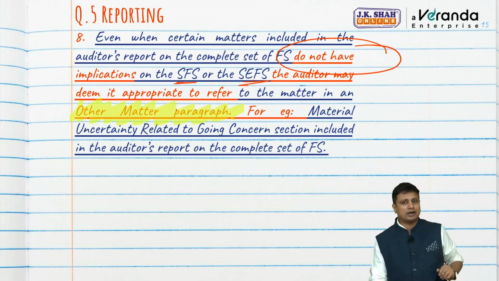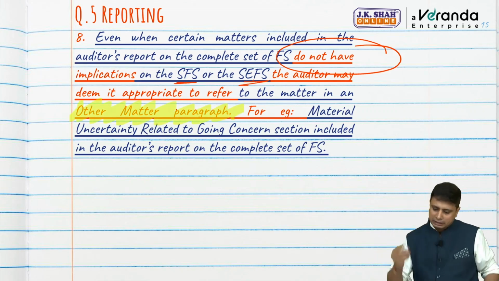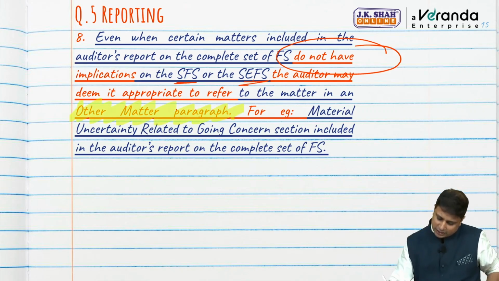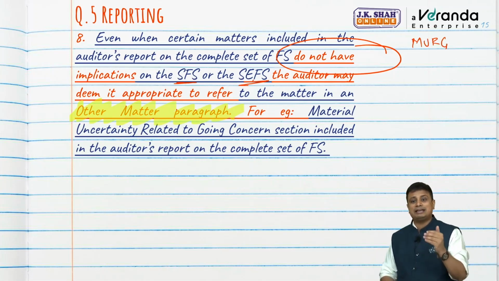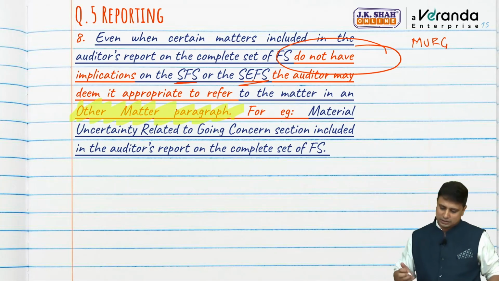He can do so by adding what? Other Matter paragraph. Let's take an example. In case of a complete set of financial statements, in the audit report there is a MURGC paragraph. What is a MURGC paragraph? Material uncertainty related to going concern.